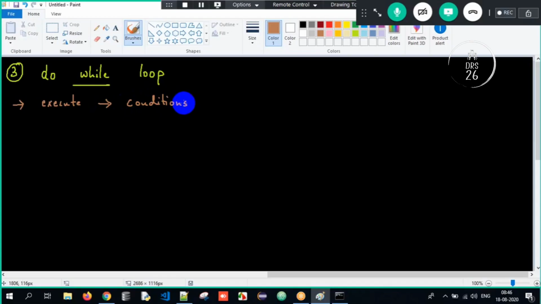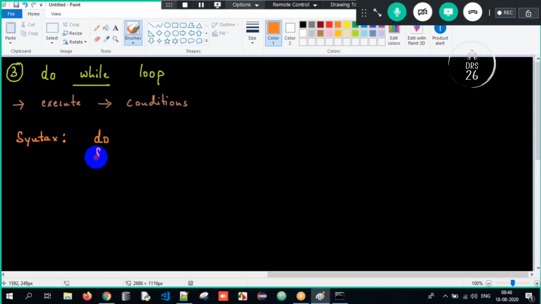Okay, if the condition is true, it's going to stop only when the condition is false. But the working will differ. The syntax will differ. First, a do while loop will execute a set of instructions and then check the condition. So how, sir, can we understand? Yes, absolutely. Now let me write down the syntax so that you'll have a better understanding.